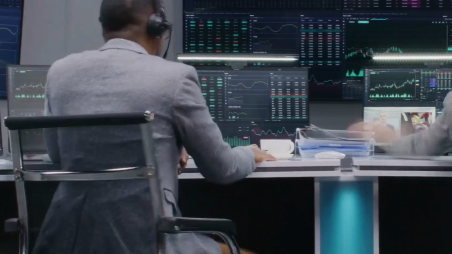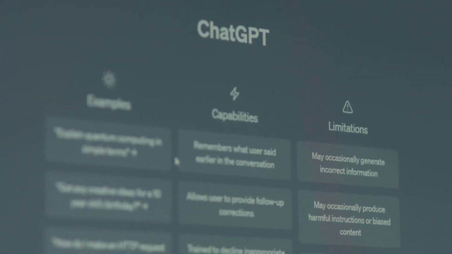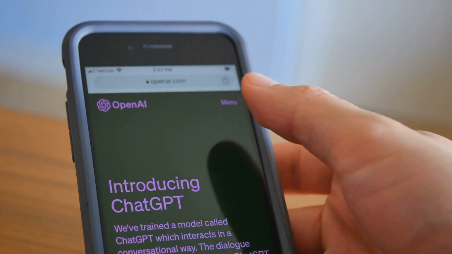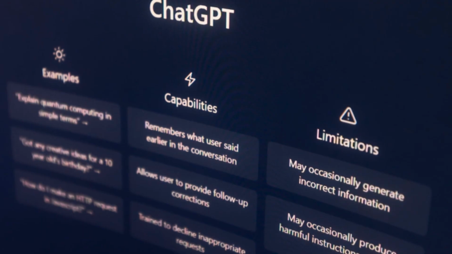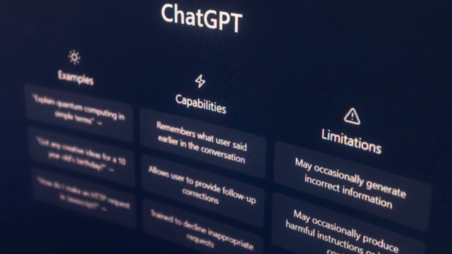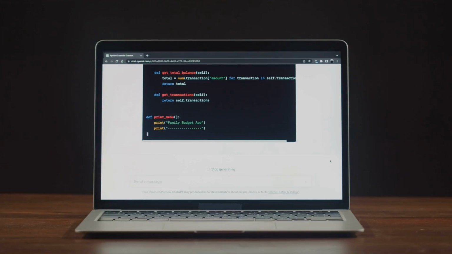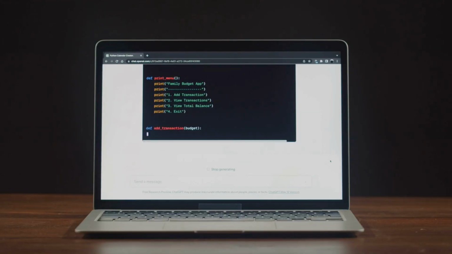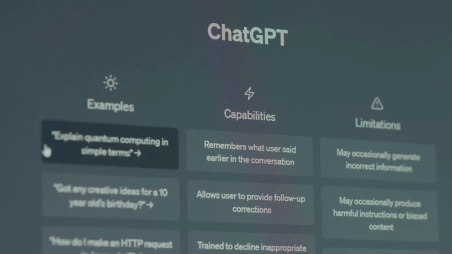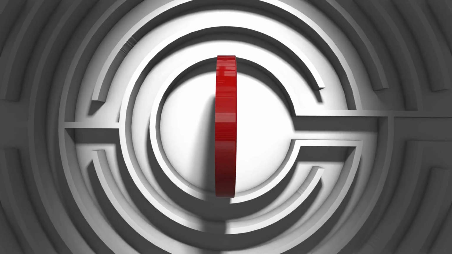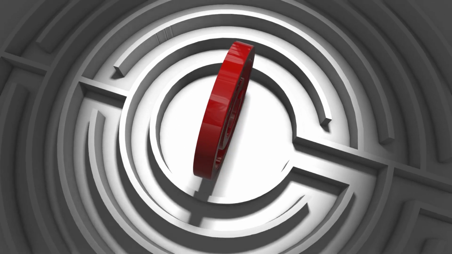Before you head off to explore ChatGPT, here's an important disclaimer. This video is for informational purposes only. Remember, ChatGPT is an AI tool and may occasionally provide incorrect or incomplete information. Always double-check important facts, especially if you're using ChatGPT for academic, professional, legal, or financial decisions. This video is not sponsored or affiliated with OpenAI. All opinions shared here are my own, and all trademarks belong to their respective owners.